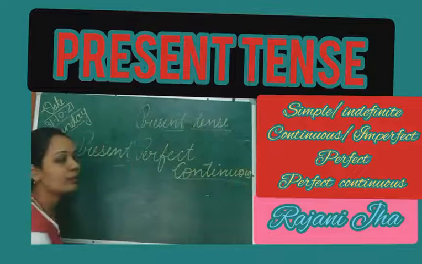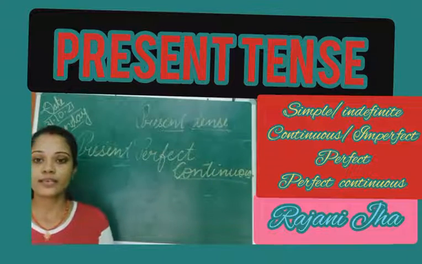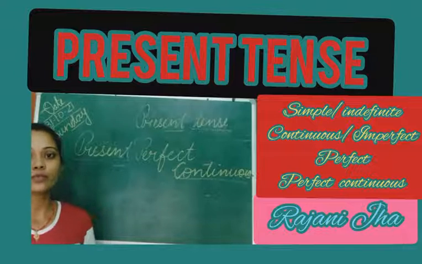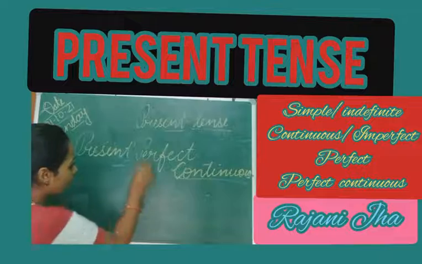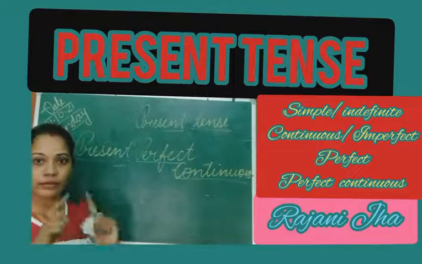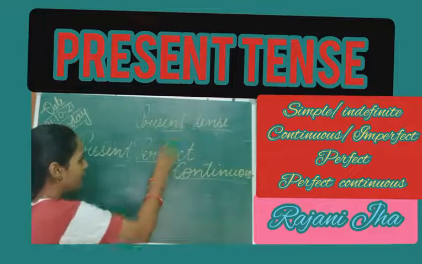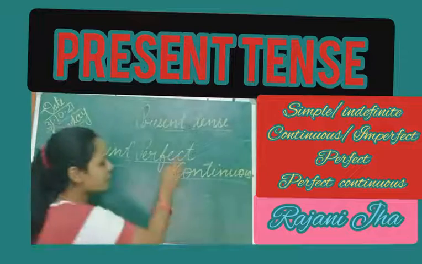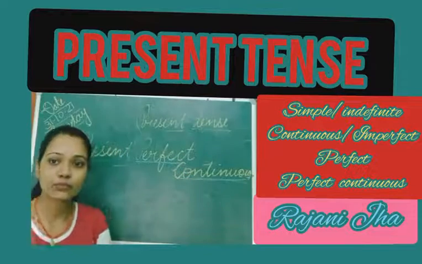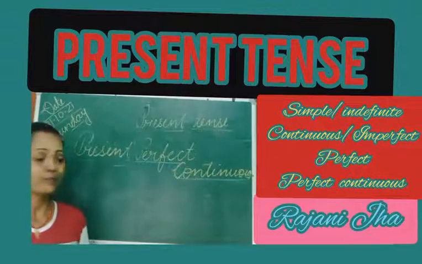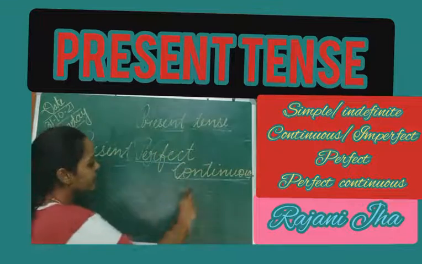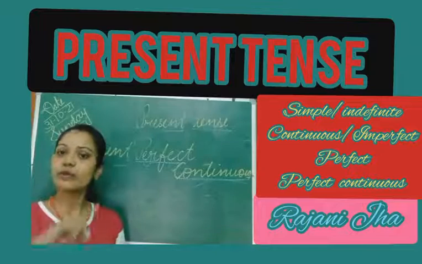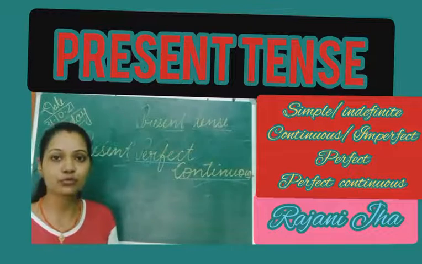Okay, so present perfect continuous, what does it talk about? Yes, it is in present, so it will talk about something which started in the past. Okay, perfect also means it was started perfectly in the past, and it is continuing yet. Nobody knows when it is going to stop. Keep in mind, it was perfectly started, it was successfully started, and it yet continues, but nobody knows when it will be stopped.